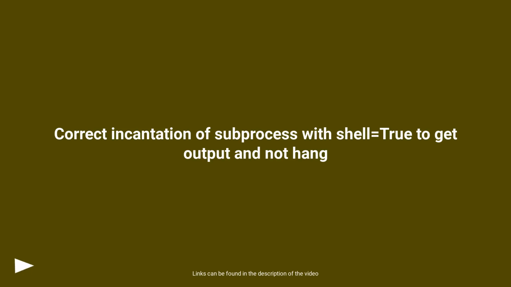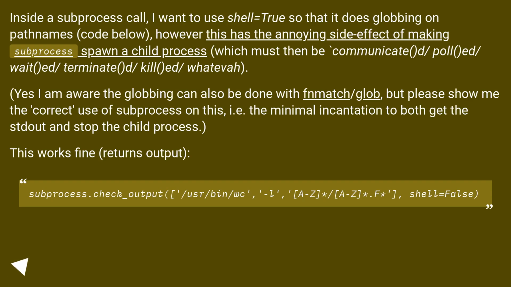Correct incantation of subprocess with shell=True to get output and not hang. Inside a subprocess call, I want to use shell=True so that it does globbing on path names, code below. However, this has the annoying side effect of making subprocess spawn a child process, which must then be communicated/polled/waited/terminated/killed/whatever.